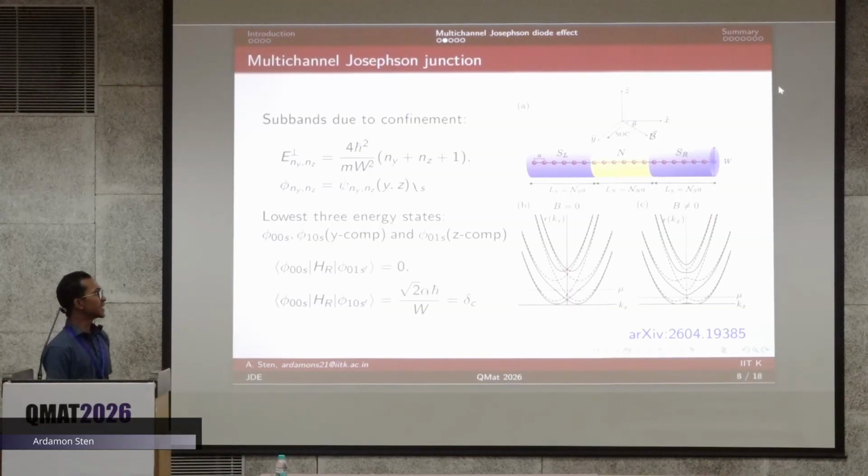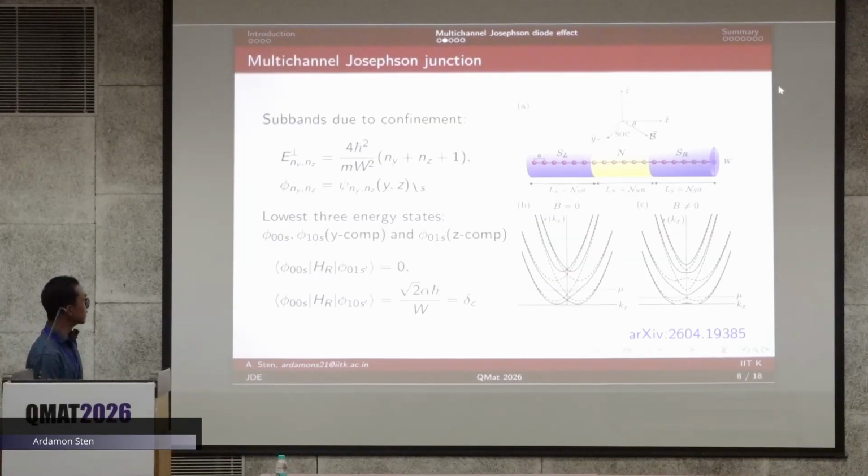So now we project the pure one-dimensional model on the basis of these lowest three energy states. We find the matrix elements like this for each term. H_R is the Rashba term which couples the different transverse channels. We find that only one of these excited states couples to the ground state. So this matrix element is 0 and this one is finite. That means the other is irrelevant; it does nothing to change the physics.